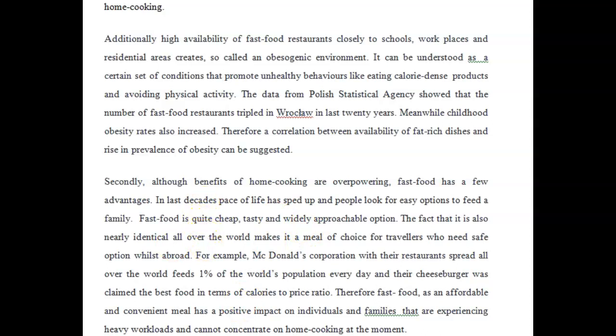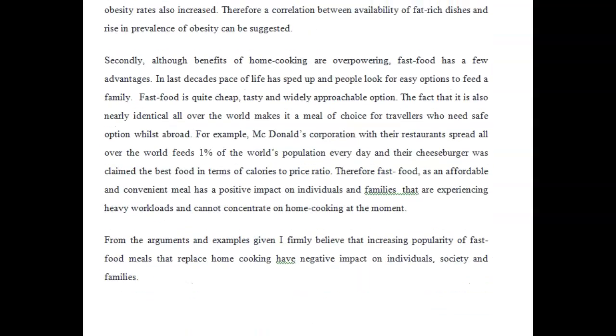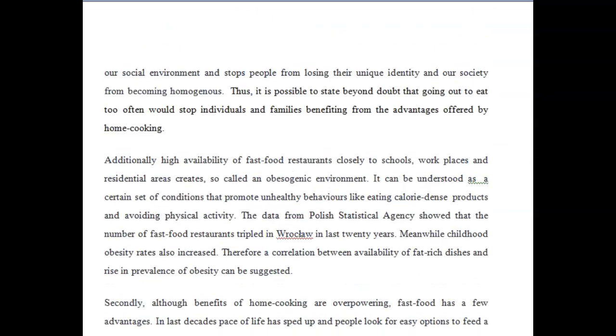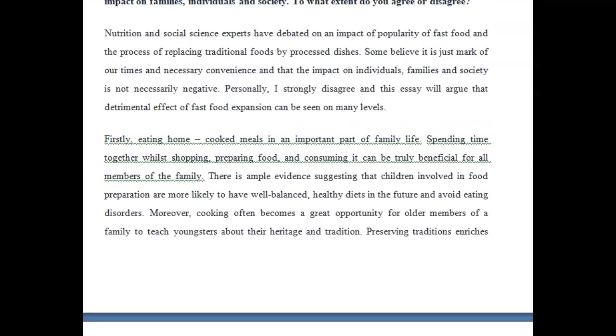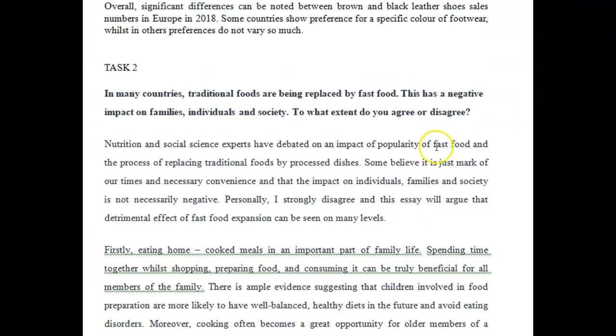Now, you decided to have this paragraph here where you talked about the benefits of fast food. And I want to let you know that you can, in fact, do this. You can have a concession paragraph. That's what this is called. But this is not how you do it. You don't put it right before your conclusion, number one. Number two, when you are going to have a concession paragraph, when you decide that you want one, you absolutely need to indicate it in your position.